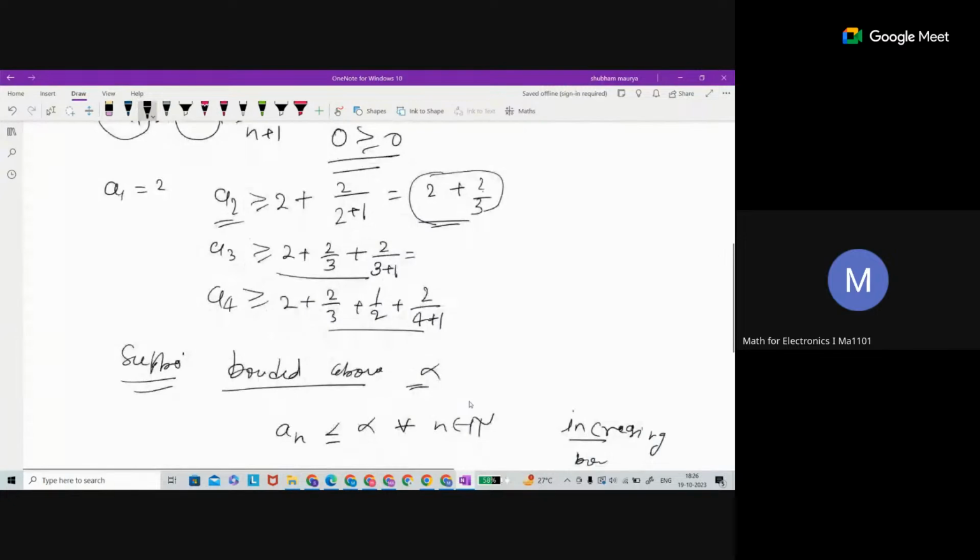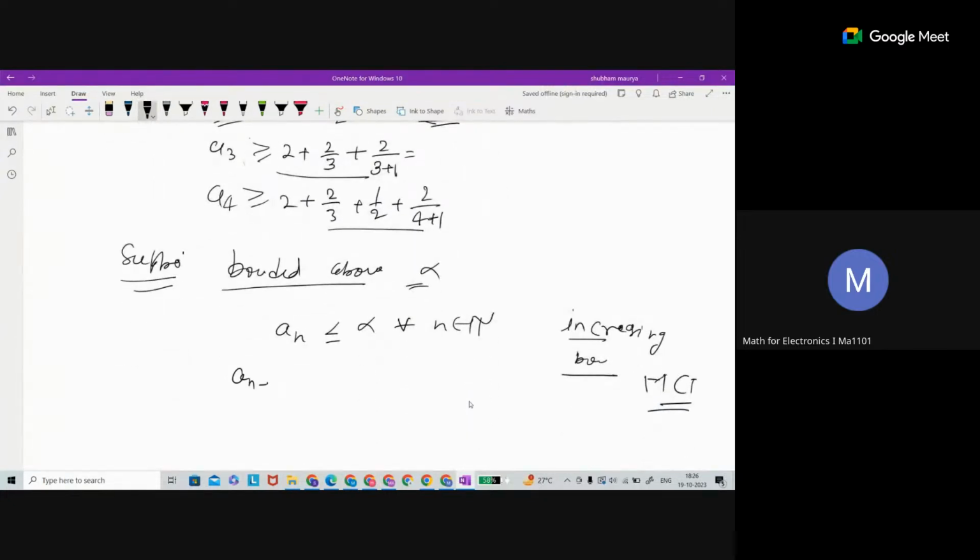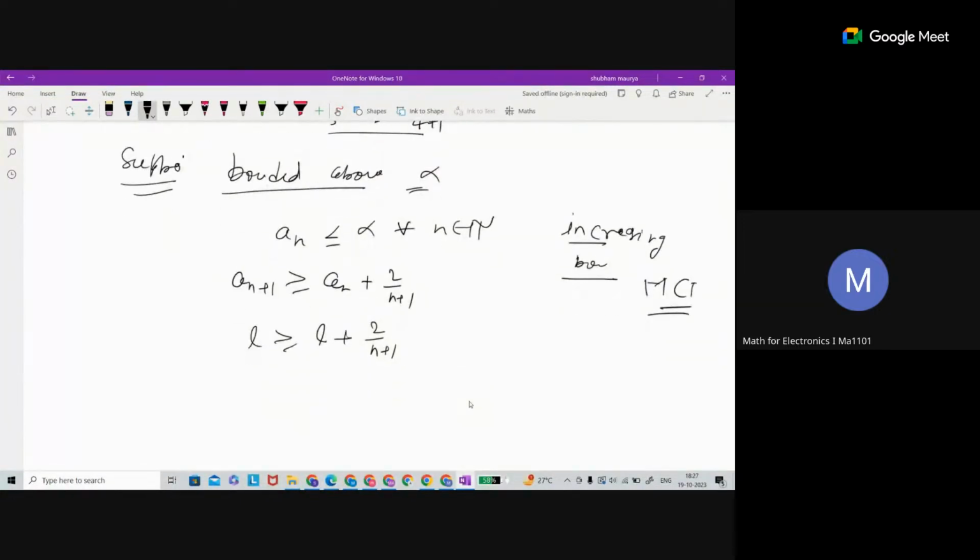So now let's go back to our expression. We have an plus 2 upon n plus 1, greater or equal to. Now, if we take the limit, as we are applying MCT, this is going to be the same limit L greater or equal to L plus 2 upon n plus 1. Then what is happening here? L minus L greater or equal to 2 upon n plus 1. And what about this one?